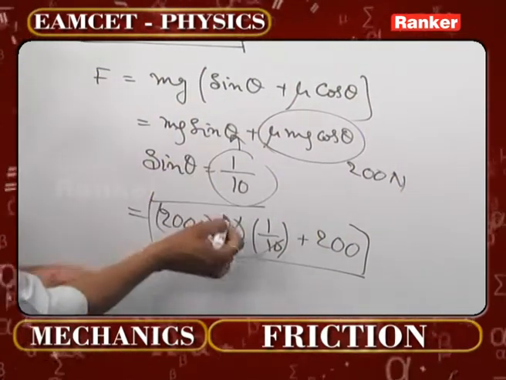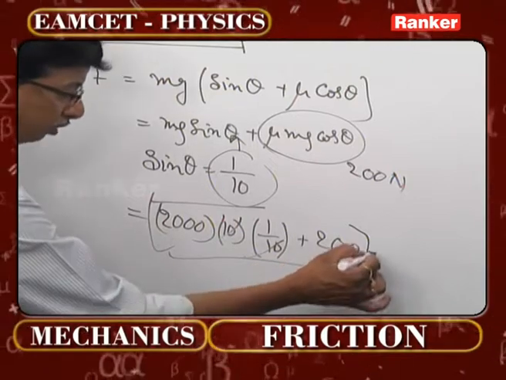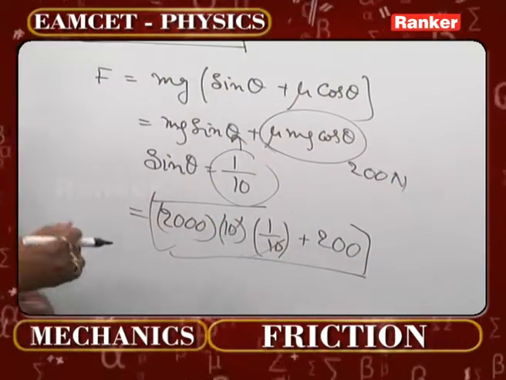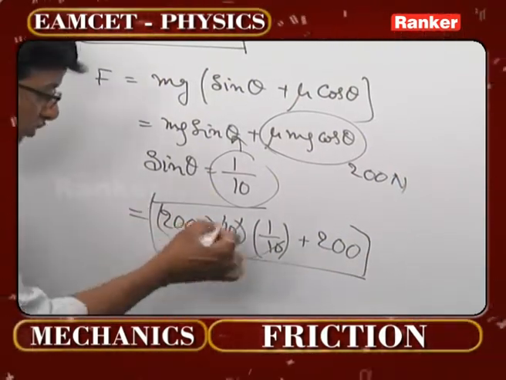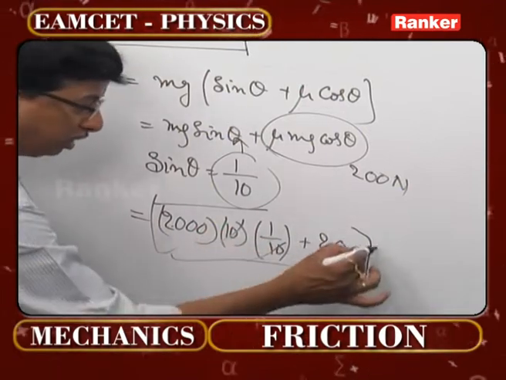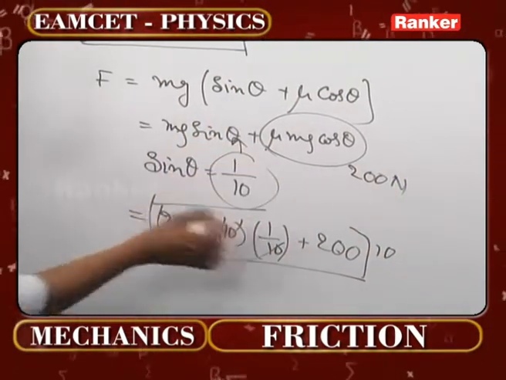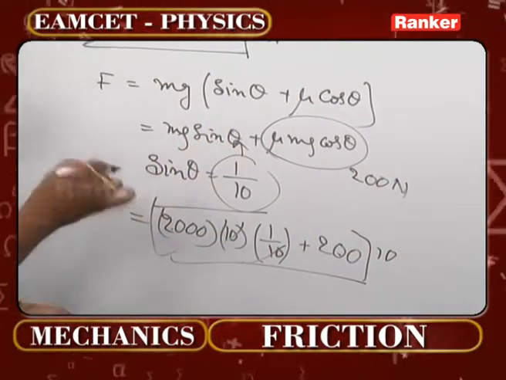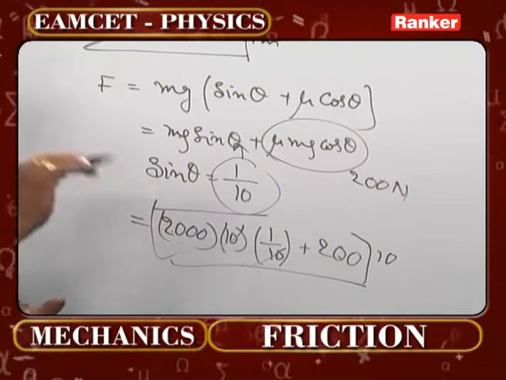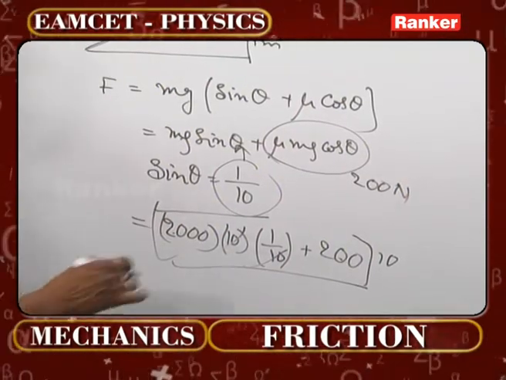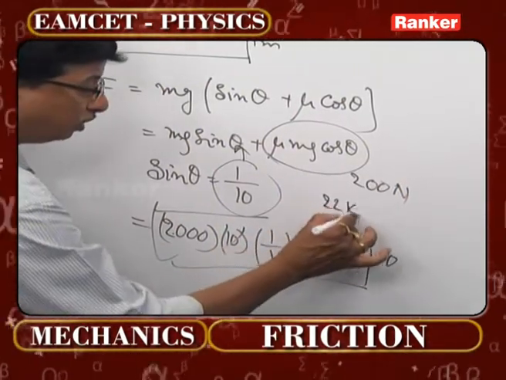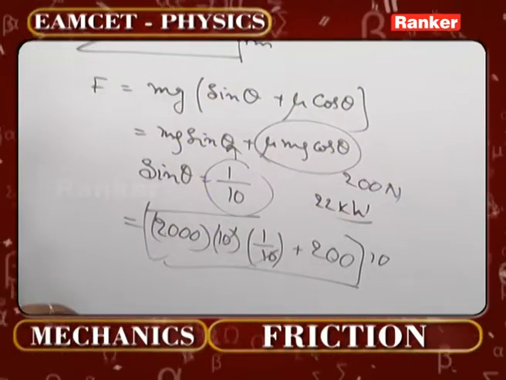This now gives you the force, into 10. You will be getting the total value 2,200 into the value of g taken common over there. So 22,000 watt, like that. That can now be taken as 22 kilowatt as the answer. So the very first option is coinciding here.